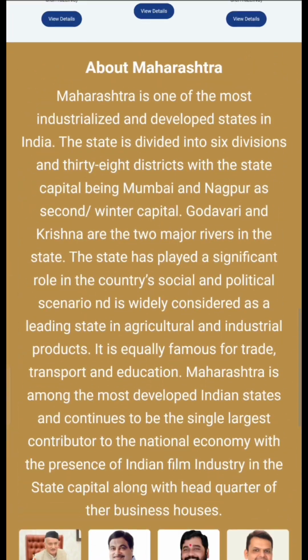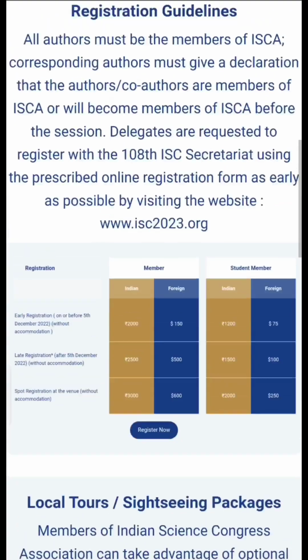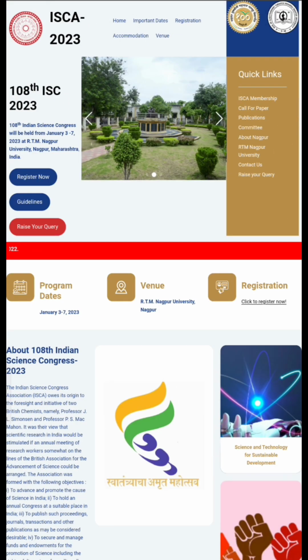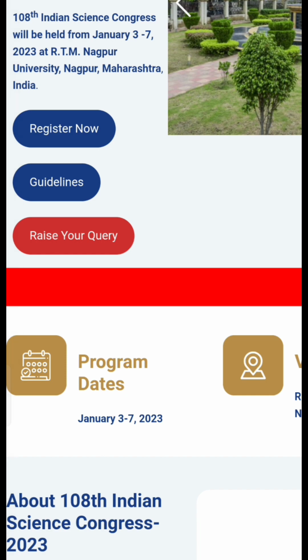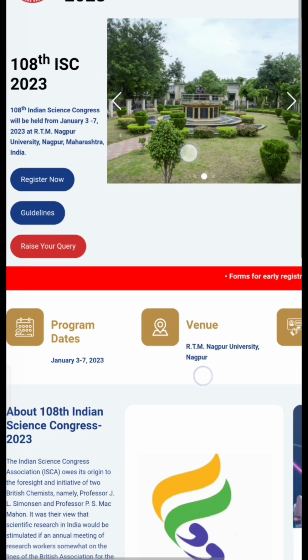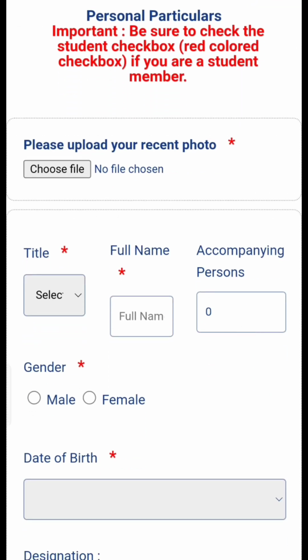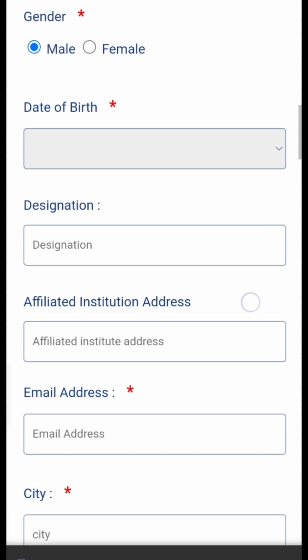We are at the official homepage of the Indian Science Congress. Here all information about the important dates is given. So let's go towards the registration process. Let's go. Upload your latest photo here. Select proper designation and enter your full name.